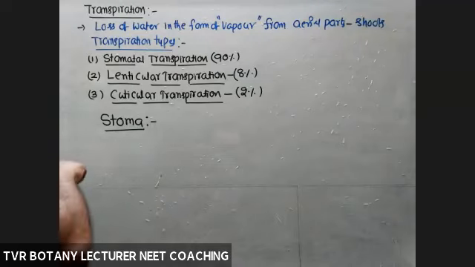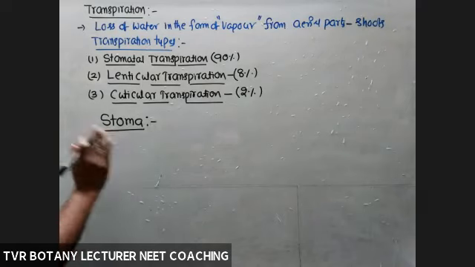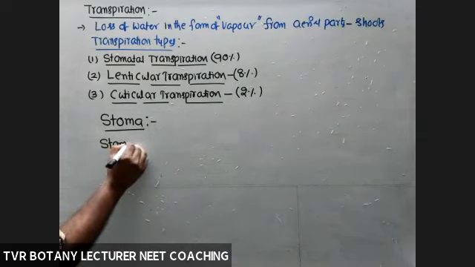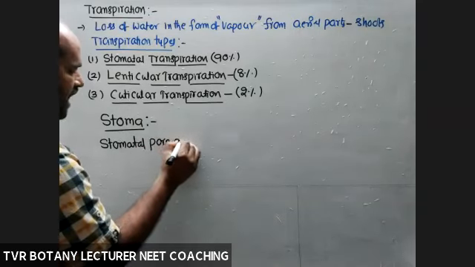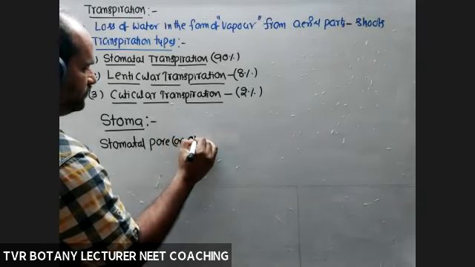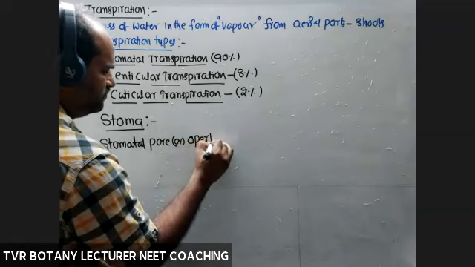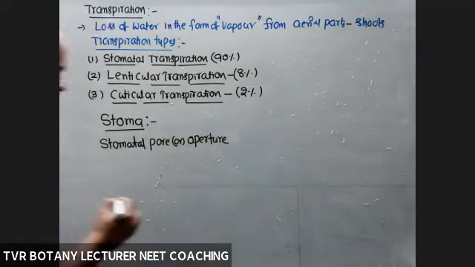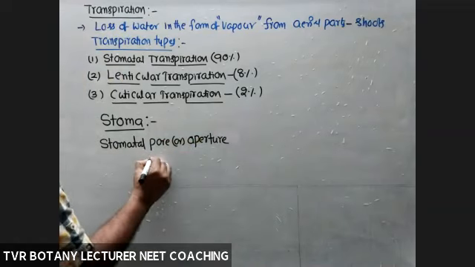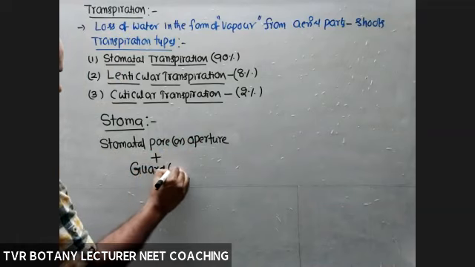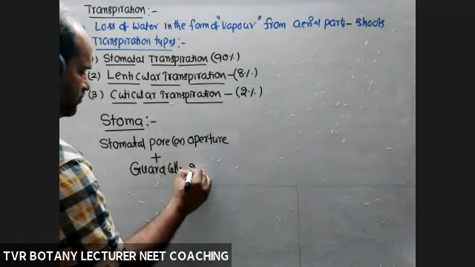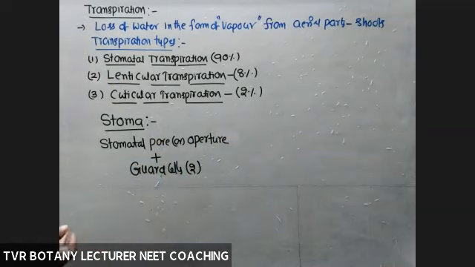Each stoma has these things. First, the stomatal pore or aperture. Aperture means opening. Stomatal pore plus guard cells. Generally 2 guard cells. More than 2 is possible, but according to NEET standards, 2 is enough.